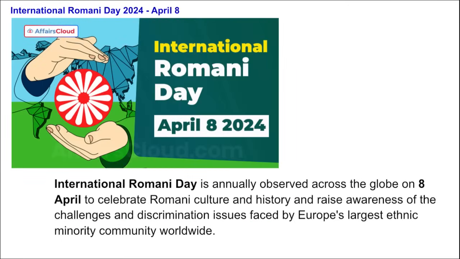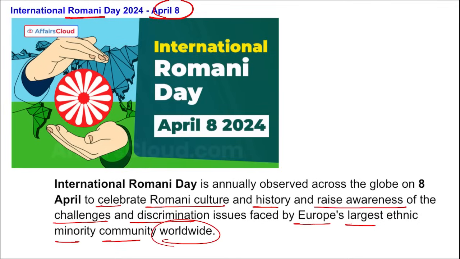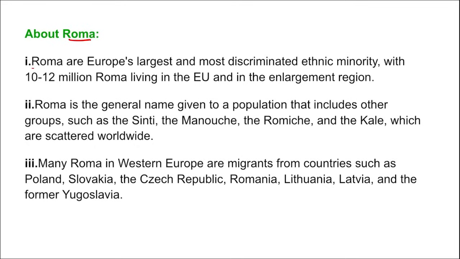Next is International Romani Day, observed on 8th of April. It is observed globally to celebrate Romani culture and history and raise awareness of the challenges and discrimination faced by Europe's largest ethnic minority community, right? A minority community is a community that is less in numbers, right? So International Romani Day is observed on 8th of April, correct? Roma are Europe's largest and most discriminated ethnic minority, with 10 to 12 million Roma living in the European Union and in the enlargement region.